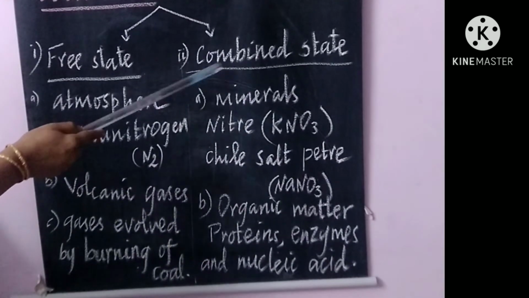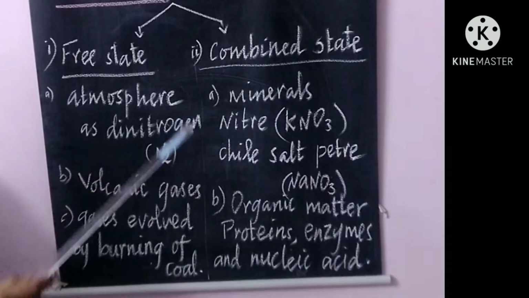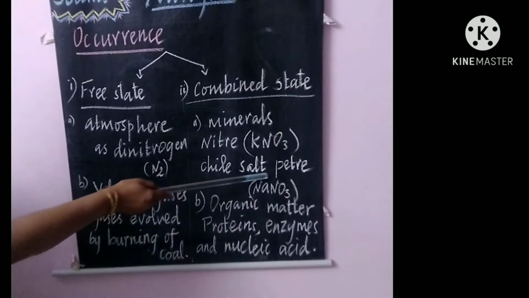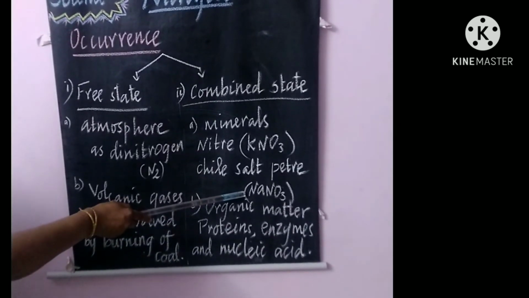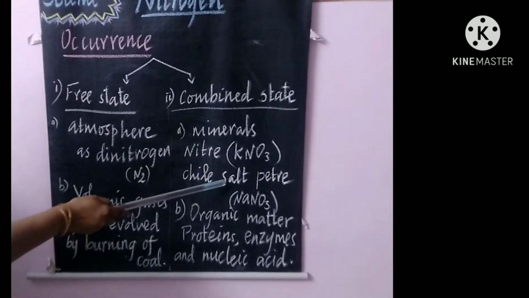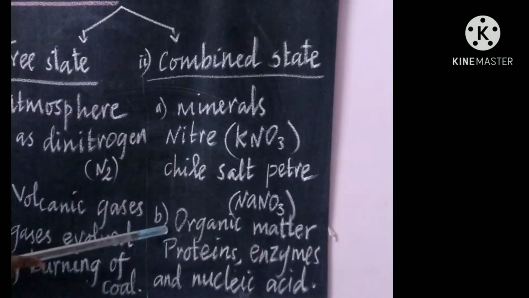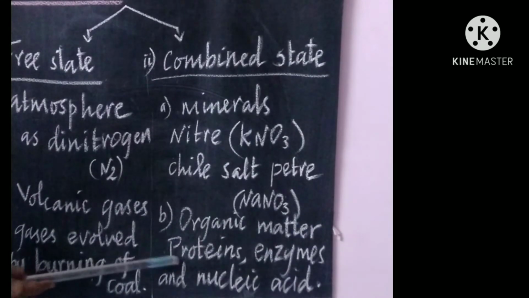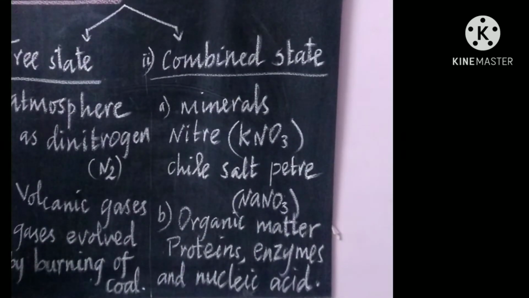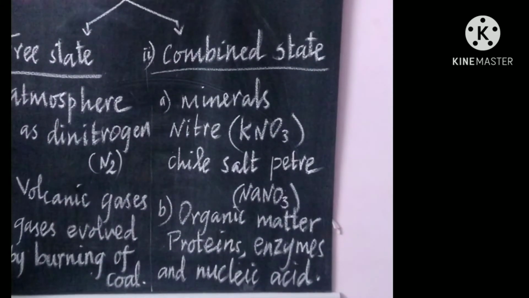In combined state, as minerals. What are the minerals? Niter, KNO3. The next mineral form is chile saltpeter. This is the combination of sodium and nitrogen oxide, that is NaNO3, chile saltpeter. And it is also present in combined state in organic matters: proteins, enzymes and nucleic acids. See, this protein and nucleic acid, we know already, are the important organic matter in our body for our growth.